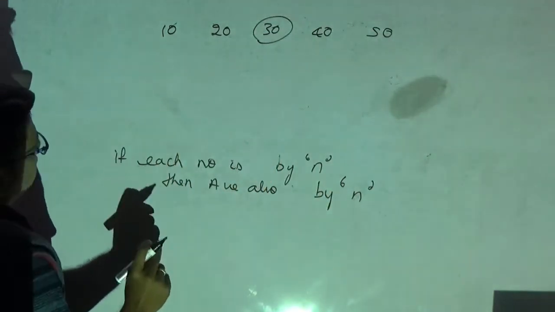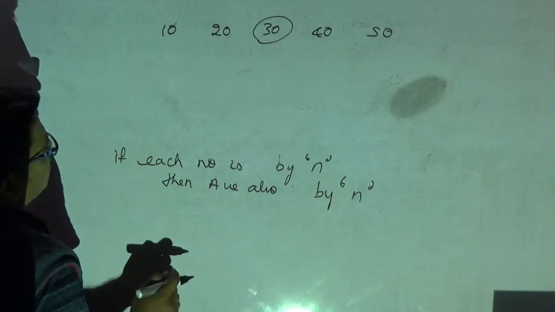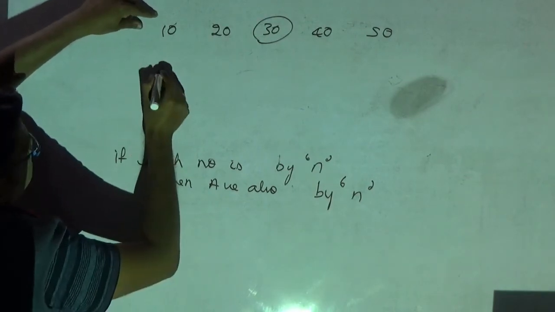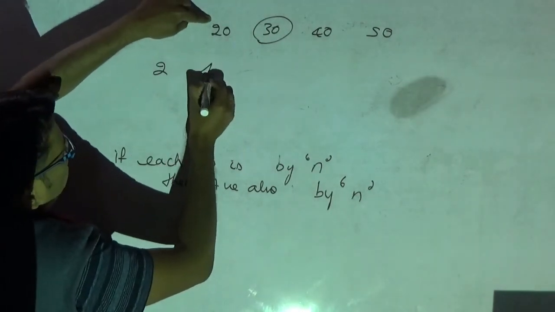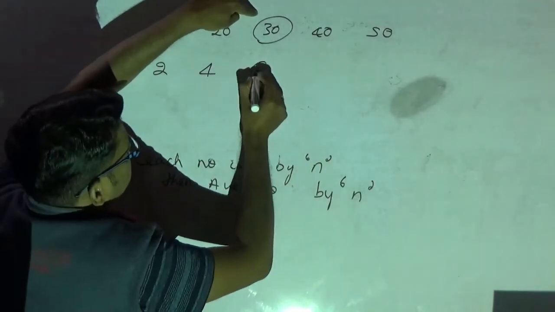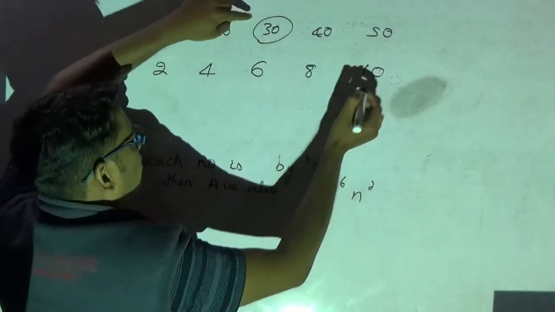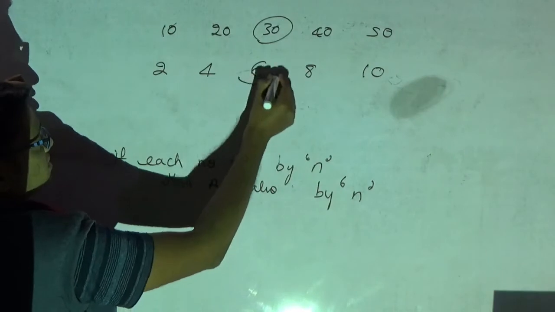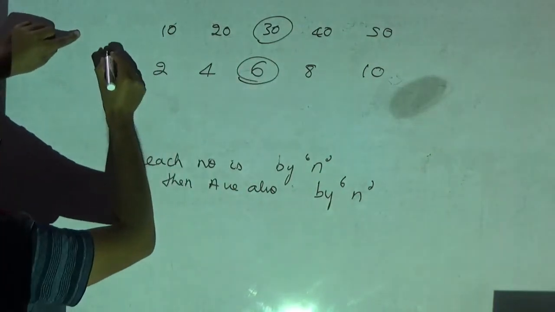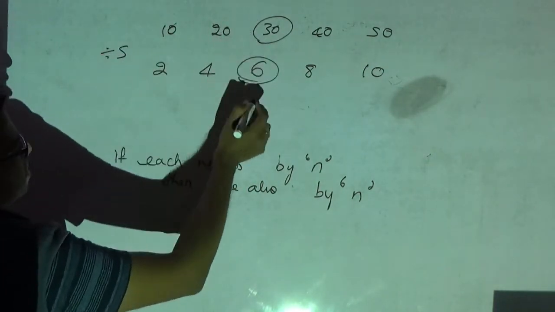Now I am going to divide each number by 5. So this is 2, this is 4. Okay. This will be 6, this will be 8, this will be 10. So what is the average now? Average is 6. If each number is divided by 5, the average is also divided by 5.